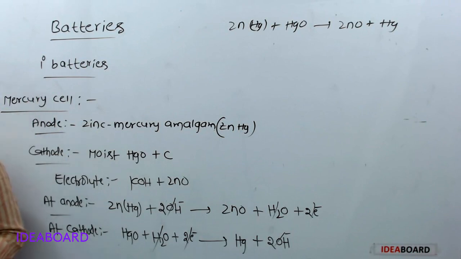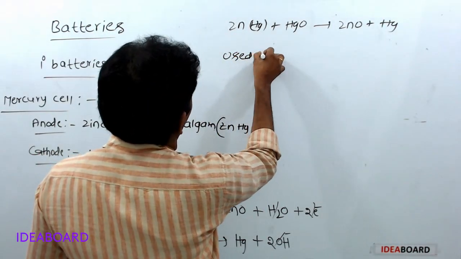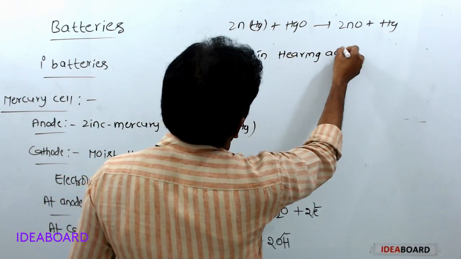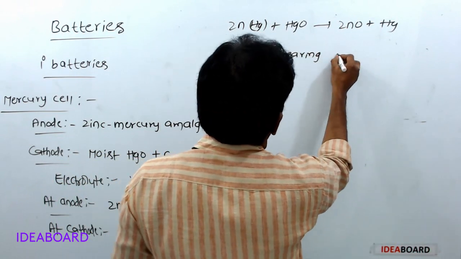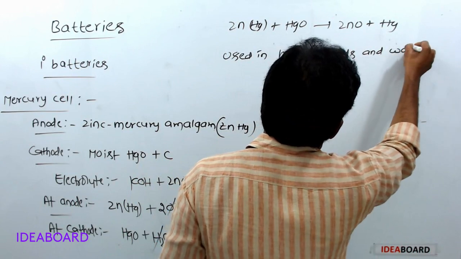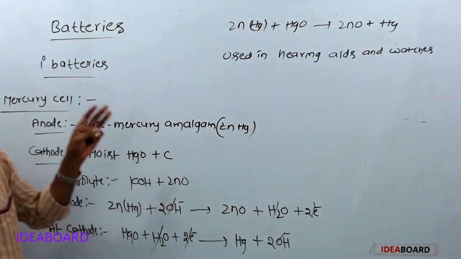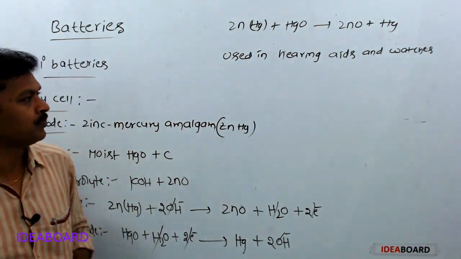These mercury cells are used in hearing aids and watches.